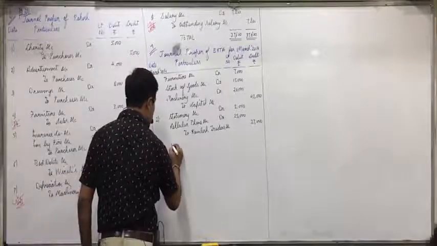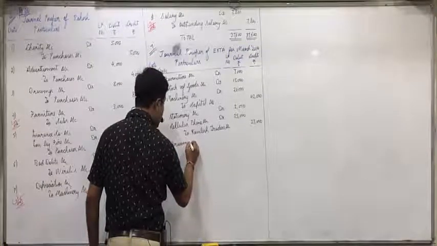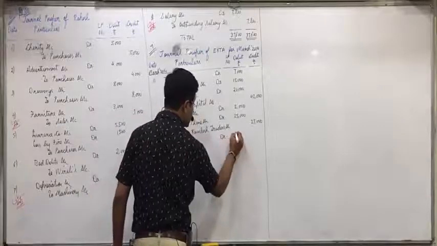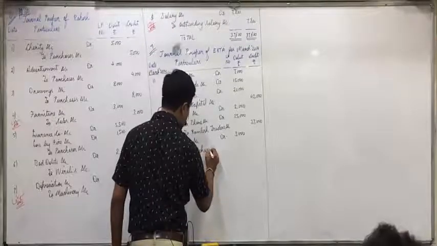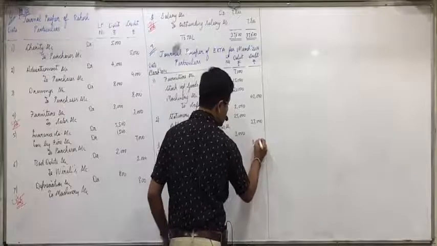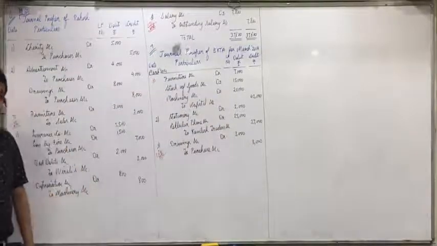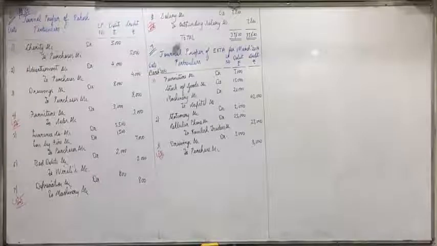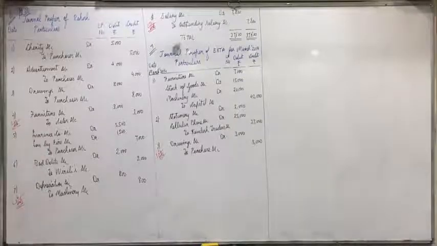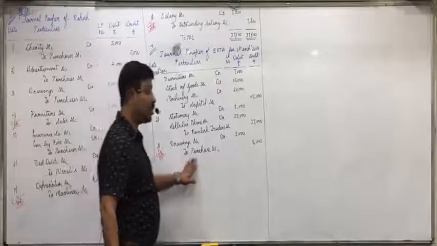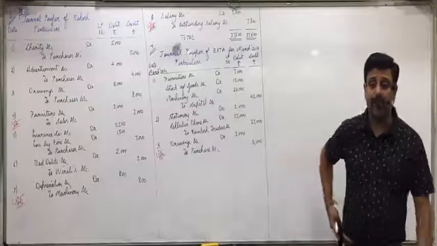So the entry will be owner is the receiver, debit the receiver, drawings account debit 3,000. Goods goes out, credit what goes out to purchase account 3,000. Here we'll not call it as sales, because if business receives the fan, then we would have said fan or furniture account debit to sales account 2,500 with the value of fan. But owner gets that fan for household use. So drawings account debit and from business goods goes out of value 3,000. Is everyone clear with this?